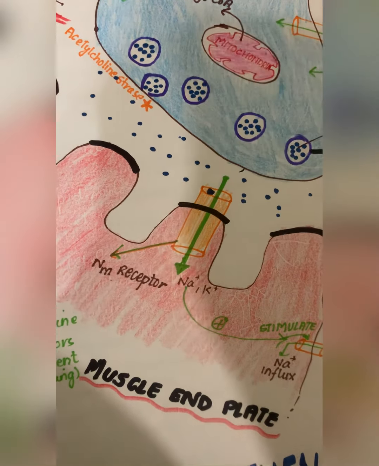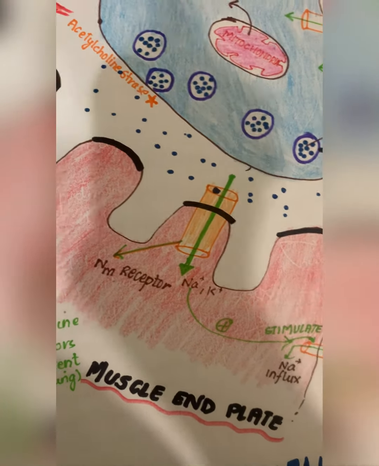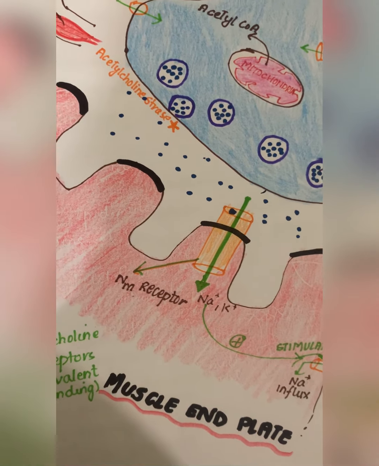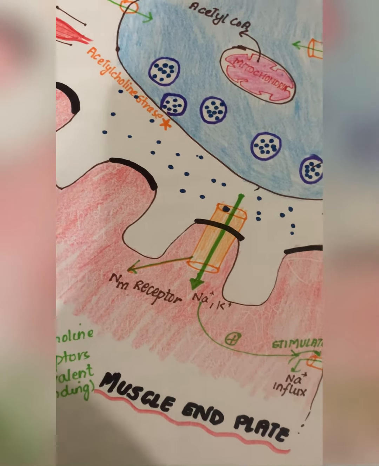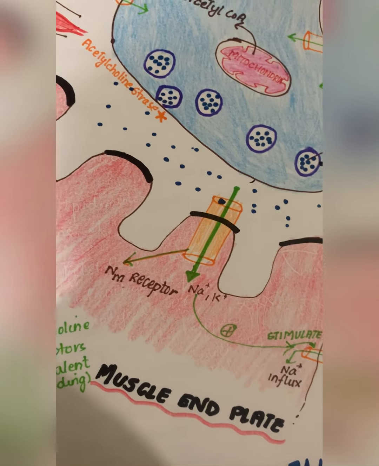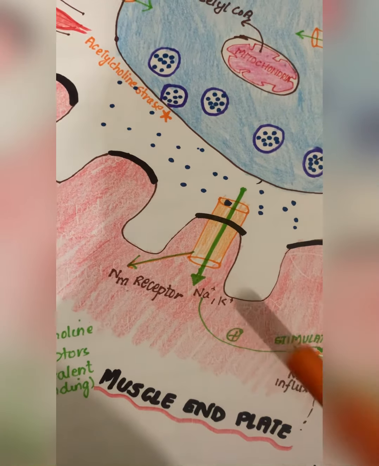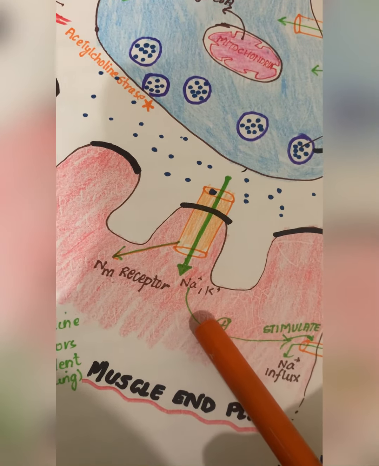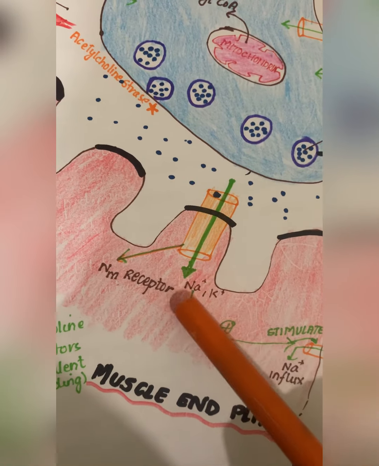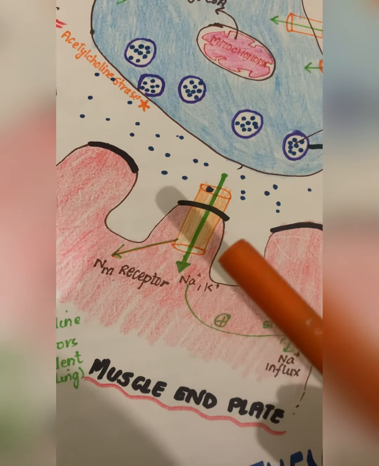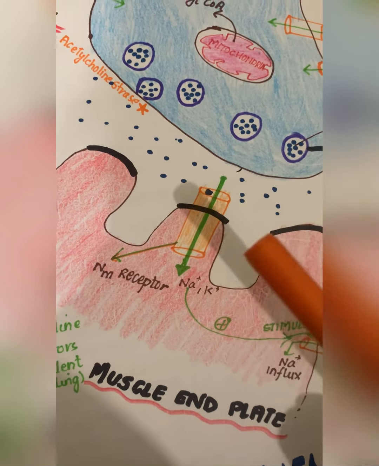So what happens in myasthenia gravis? In myasthenia gravis, antibodies are formed against NM receptors. When antibodies are formed against NM receptors, there will be a decreased level of NM receptors on the muscle end plate, and then ultimately there will be decreased muscle contraction, and it will lead to weakness of muscle.